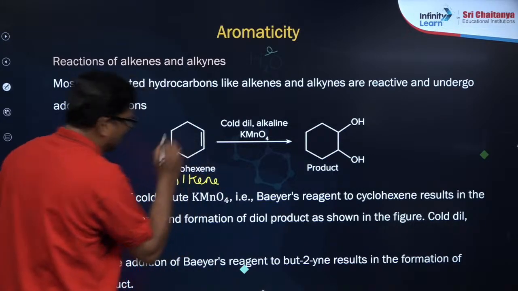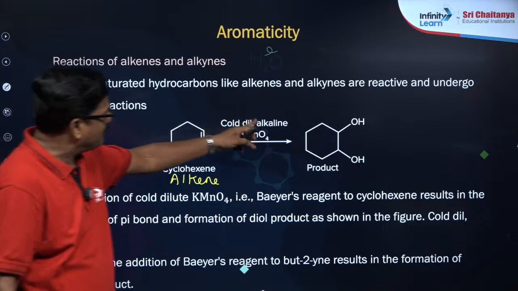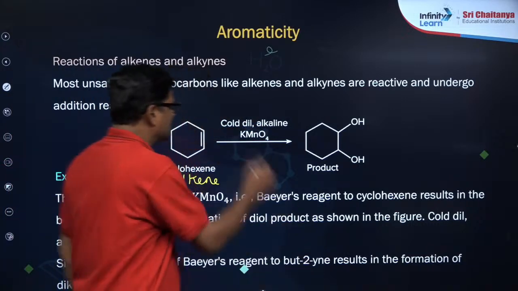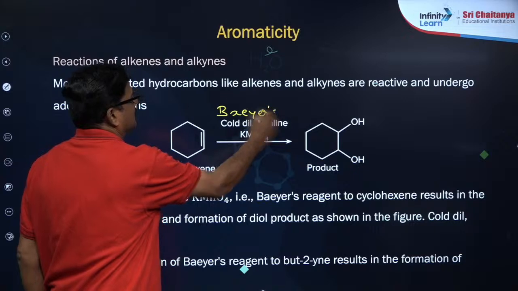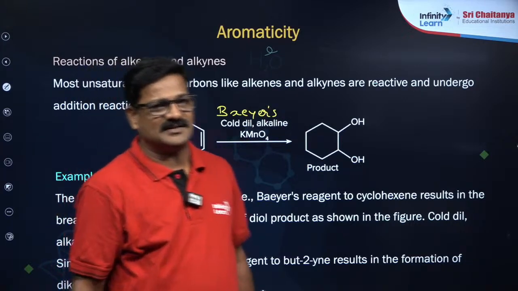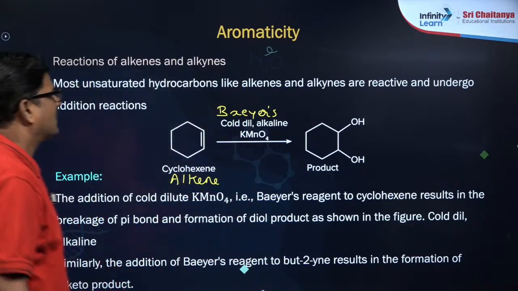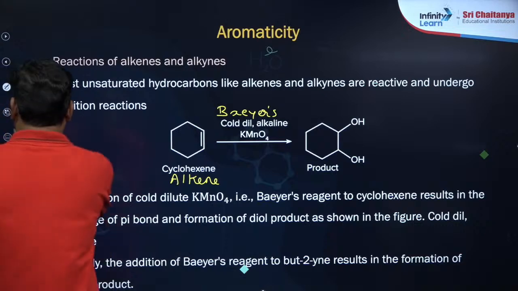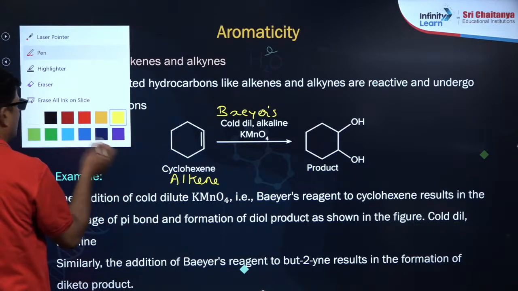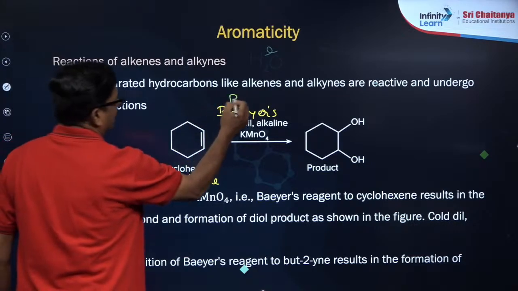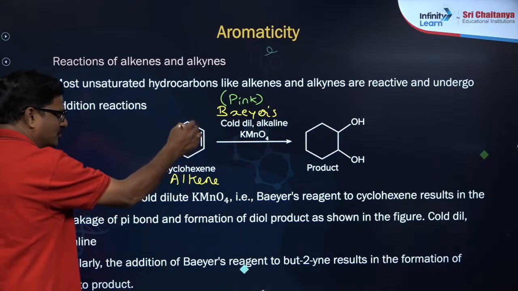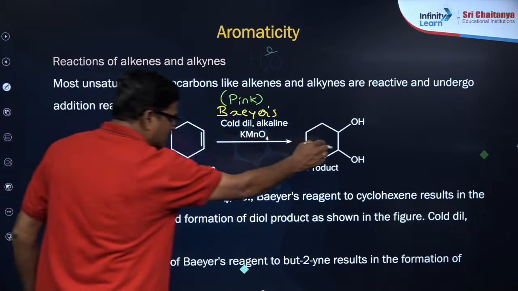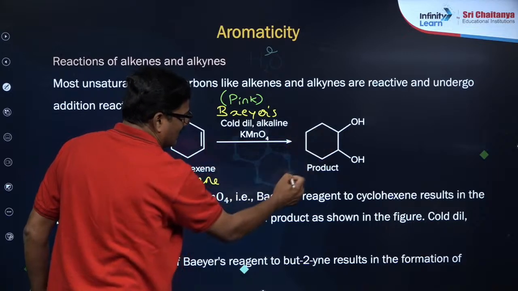Alkene, with cold KMnO4 in alkaline medium, this is what you call Bayer's reagent. Remember Bayer's reagent? The color of Bayer's reagent is pink. So it is pink in color. It is going to hydroxylate this double bond. You are going to get a vicinal diol.